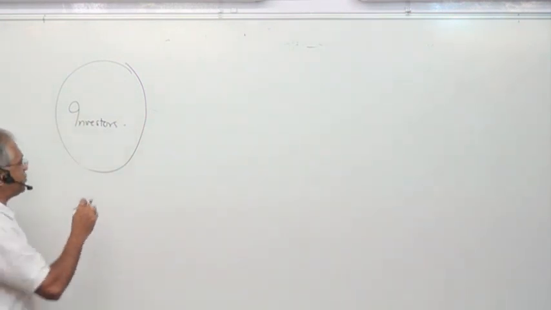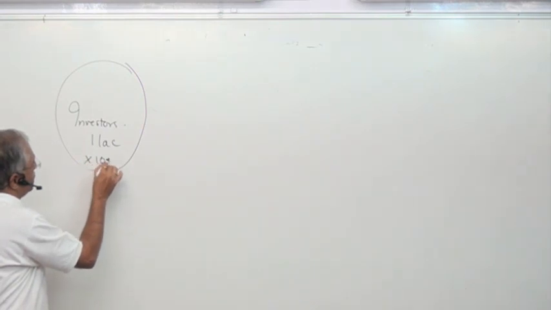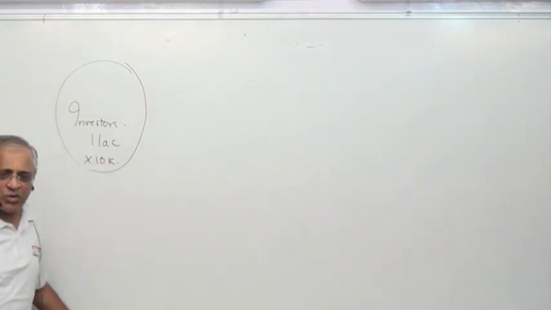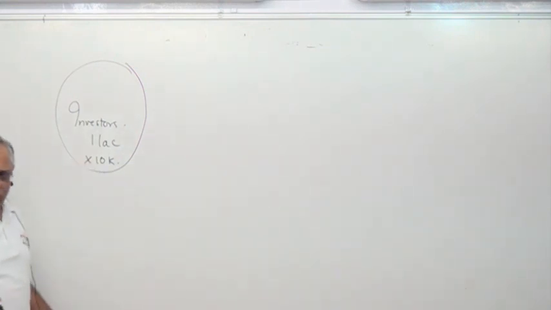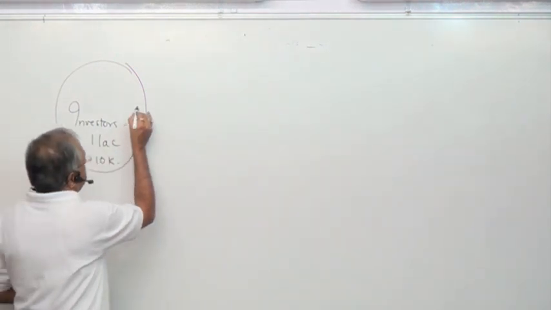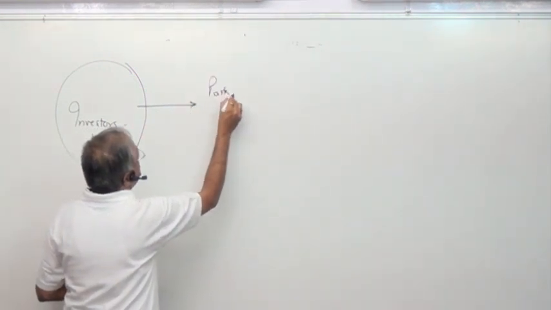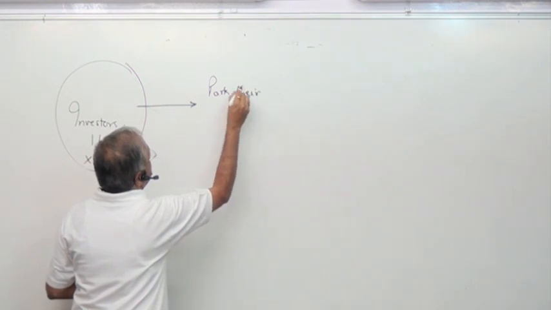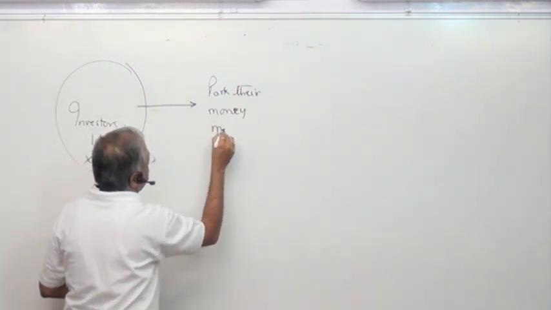We'll take imaginary figures. There's 1 lakh investors. Everybody contributes only 10,000. Huge amount. Why did they contribute towards this? We'll come to that chart. Then they park their money into what is known as mutual fund.